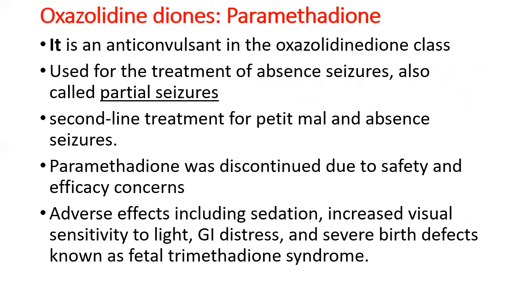Now, paramethadione, we have already seen the structure of paramethadione. It is an anticonvulsant in the oxazolidinedione class. It is mainly used for the treatment of absence seizures, which are also called partial seizures. And this particular drug is a second line treatment for petit mal and absence seizures.